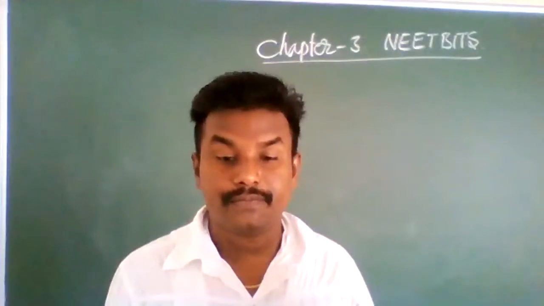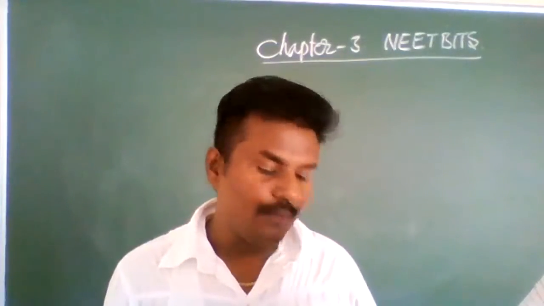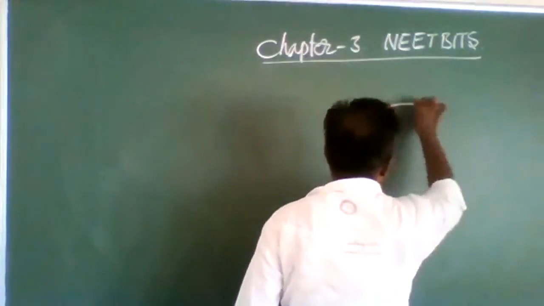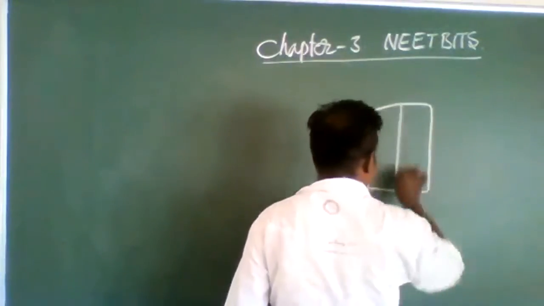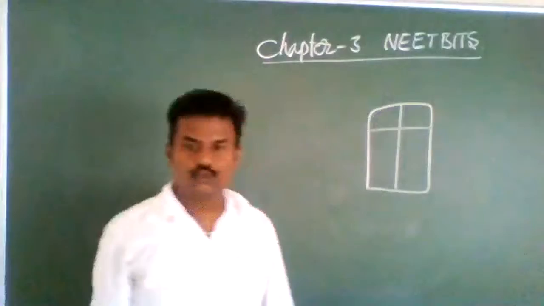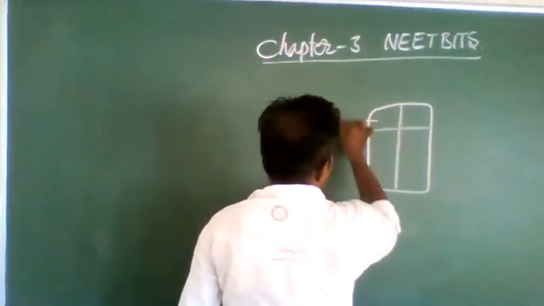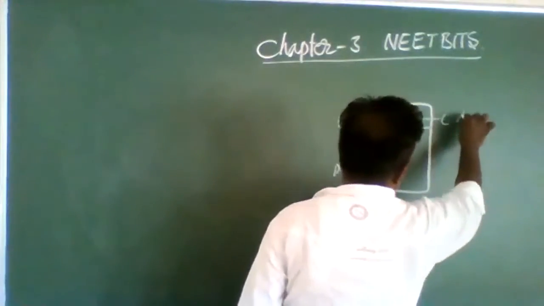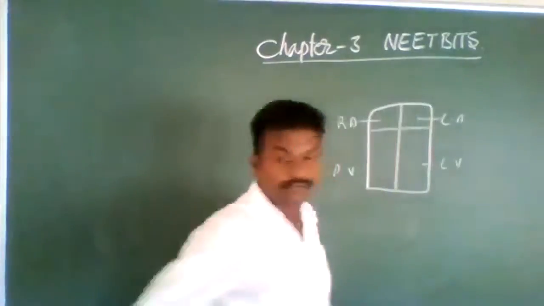Interauricular septum in the embryonic stages. So the heart has four chambers: right auricle, right ventricle, left auricle, left ventricle.